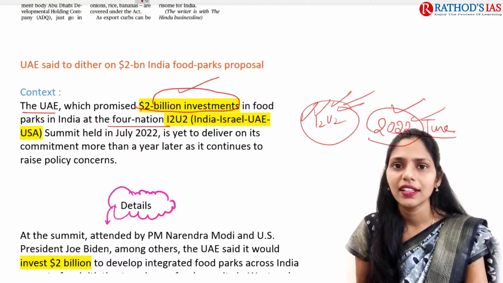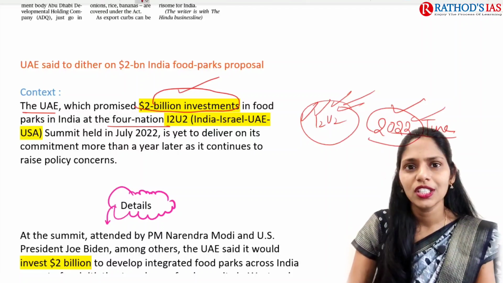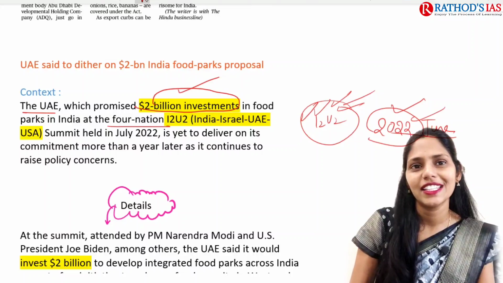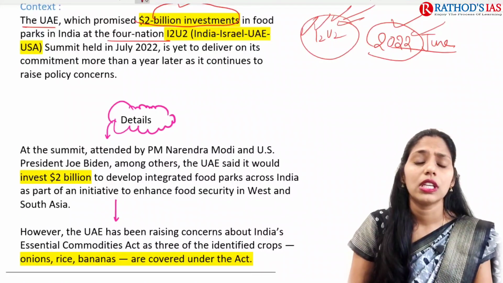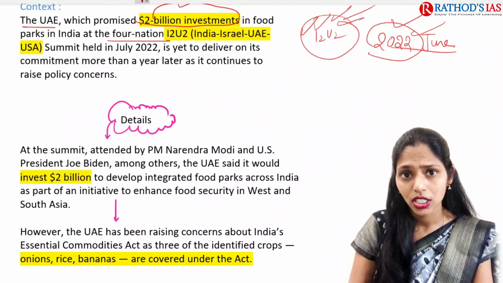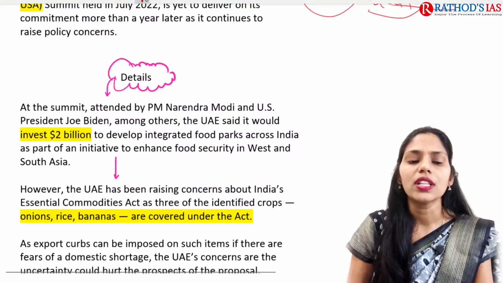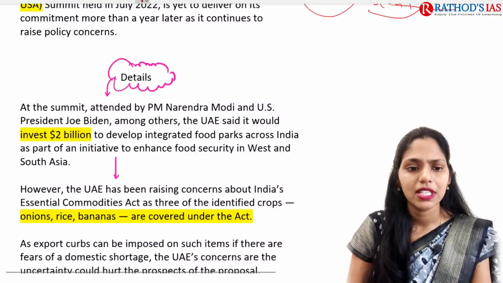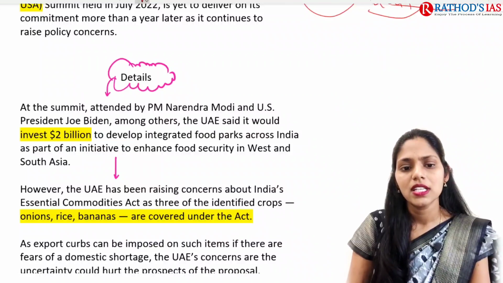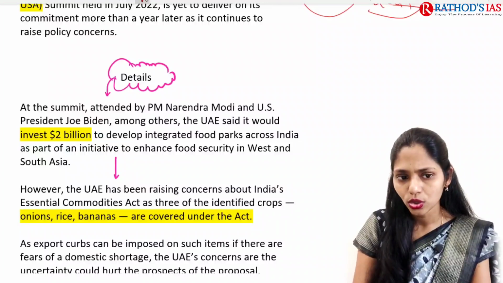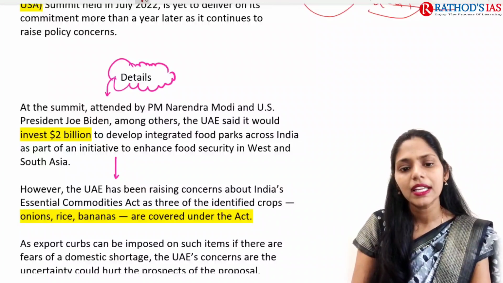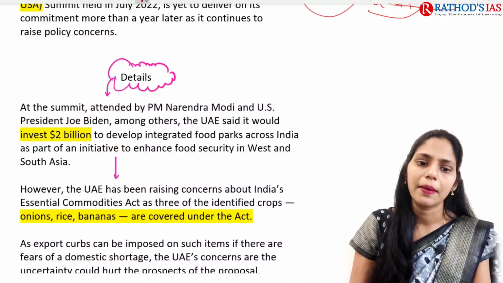But the UAE is silent on this. It is not saying anything regarding these food parks. So why? Because of some issues it is facing regarding the Essential Commodities Act of India. At this summit, which was attended by our Prime Minister and the US President among others, the UAE said it would invest $2 billion to develop integrated food parks across India.